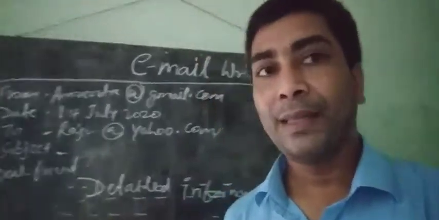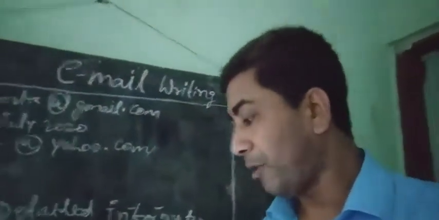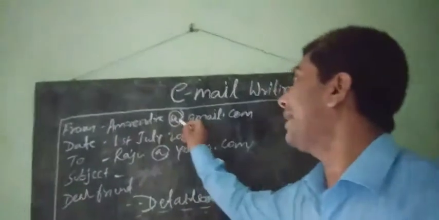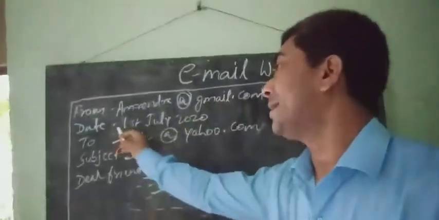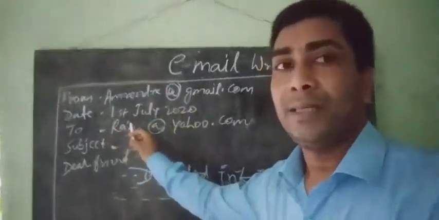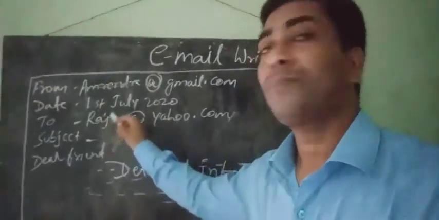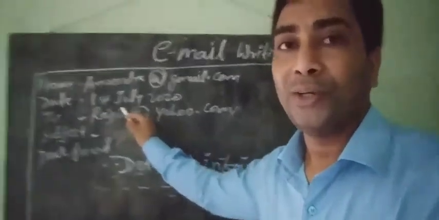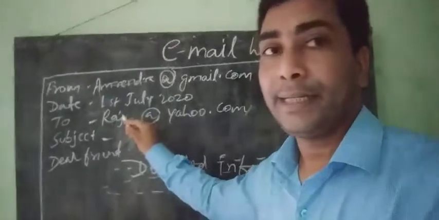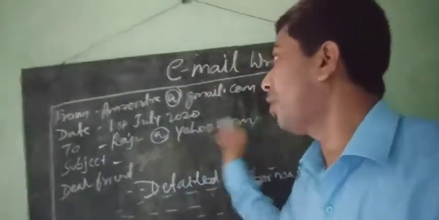What will you write? In From also write your name at gmail.com. Date 1st July 2022. Any name you can write, the name of your team captain at yahoo.com.